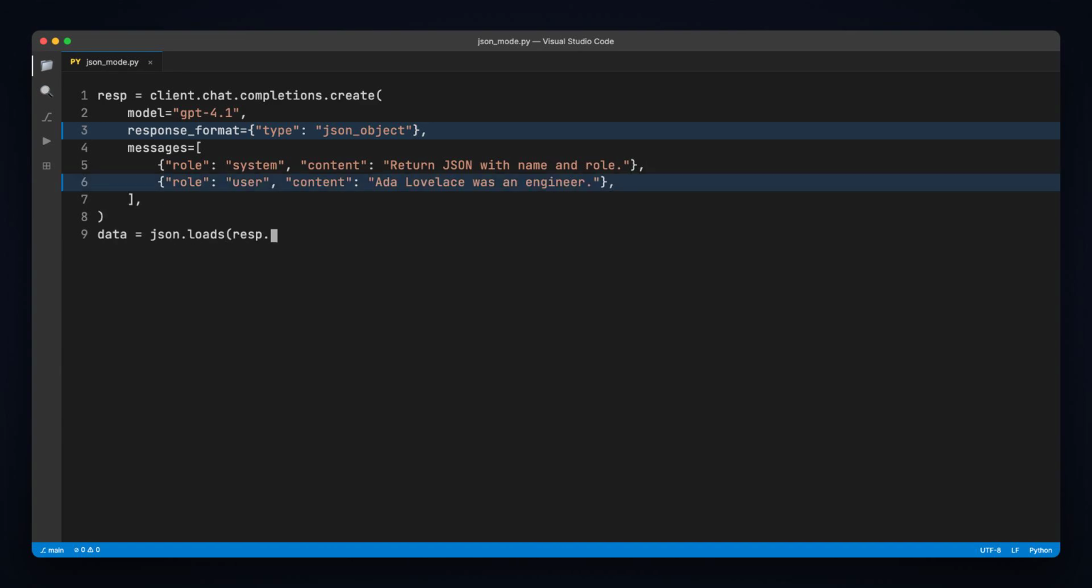No more regex parsing of natural language. No more retry loops on malformed output. The model handles validity for you.